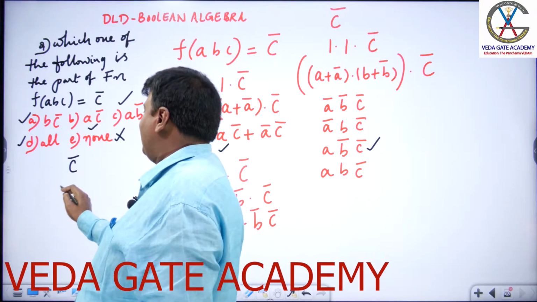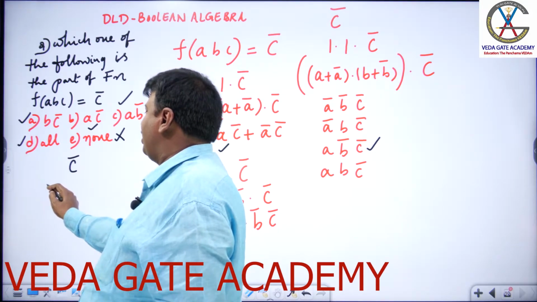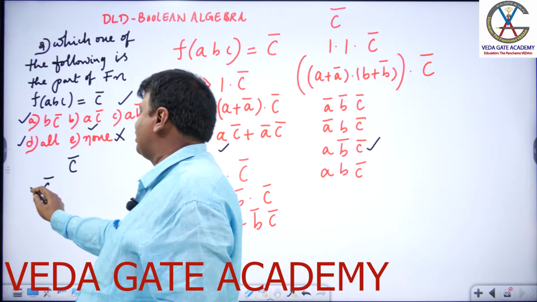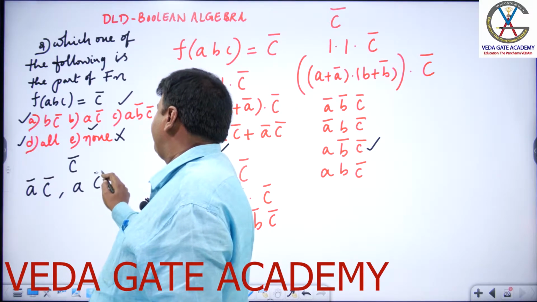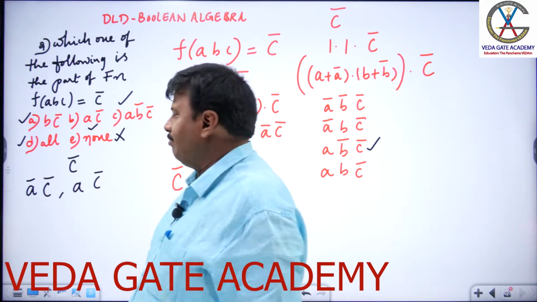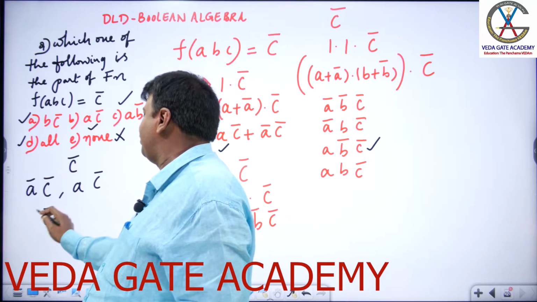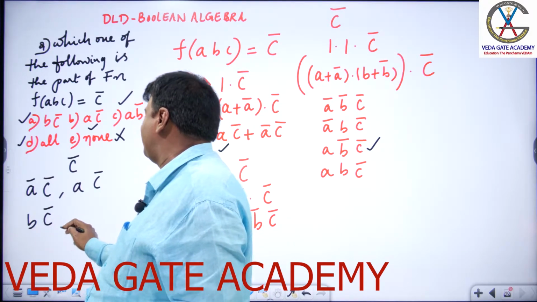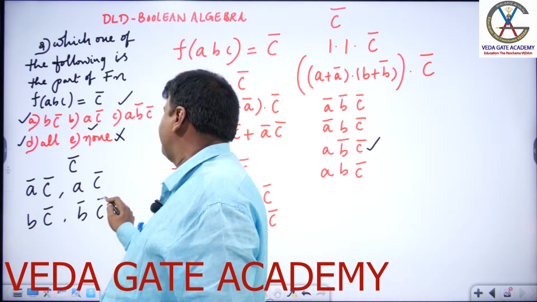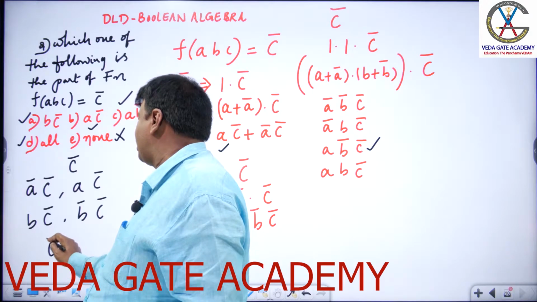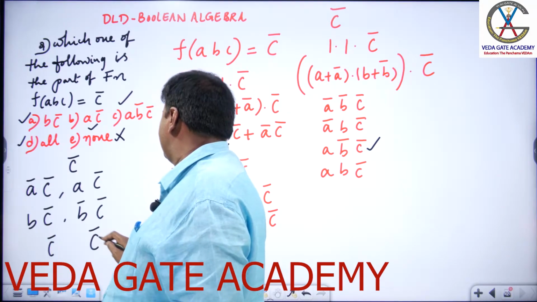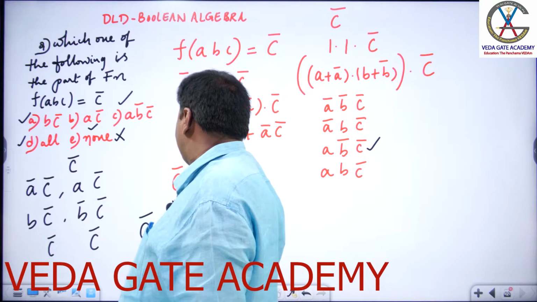Like if I have C bar as common, it could be with A varying: it can be A bar, it can be A. And C bar common with B varying: it can be B C bar and B bar C bar. And C bar common with A and B both varying. So C bar common four times and AB varying.